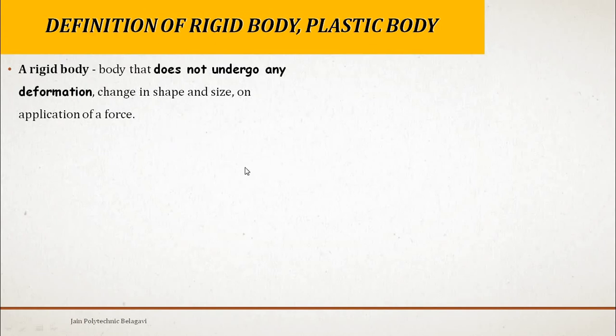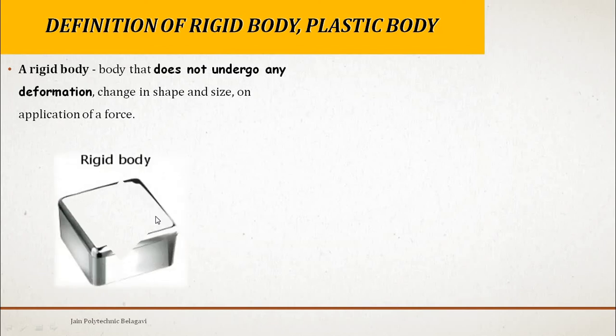What exactly is a rigid body? You can see the figure here. It is a solid object. If you try to put an external force on this, it is not going to change its size and shape or deform in any form.